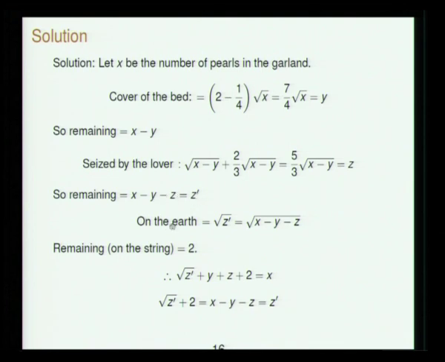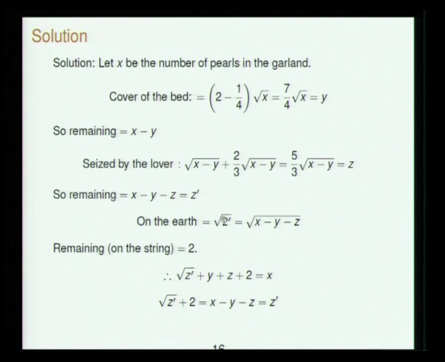And what is on the earth? On the earth is the square root of z prime, the square root of whatever remained after the lover has taken his share. After all these, the remaining on the string is 2. So you have to find the original number of pearls.